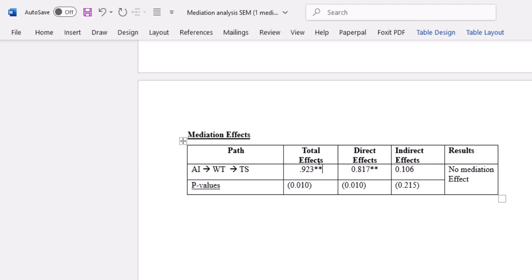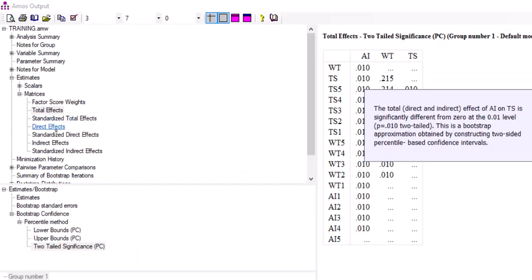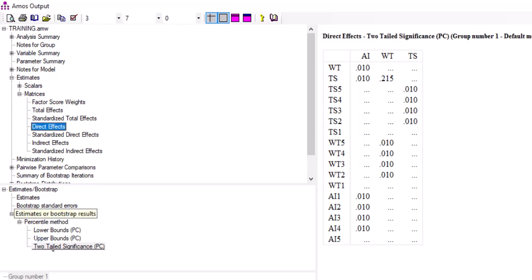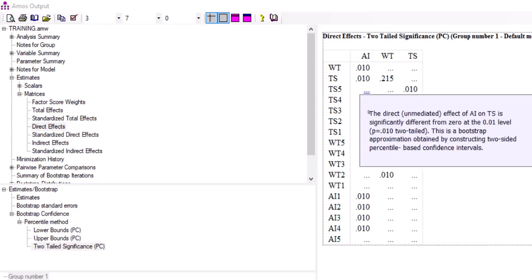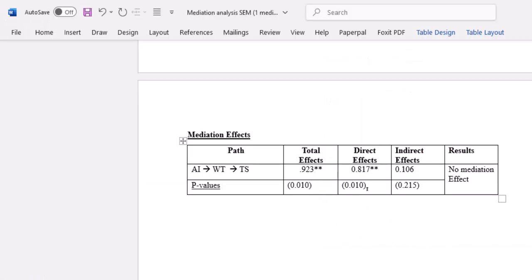Then we check the direct effect. So we come here to direct effect. You click here on direct effect, and you have already selected two-tailed significance. Then you check the p-value here. You are being told the direct effect of AI on TS is significantly different from 0. It simply means it is significant because this value is less than 0.05. So I have also written the p-value there and these two stars. It means that direct effect is significant at 95% confidence level.